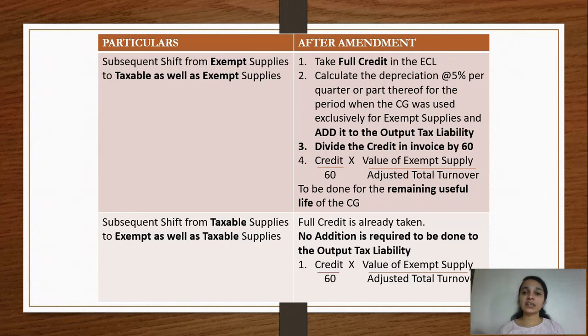We'll take the credit divided by 60, multiply it by the value of exempt supply divided by the adjusted total turnover, and this has to be done until the remaining useful life.